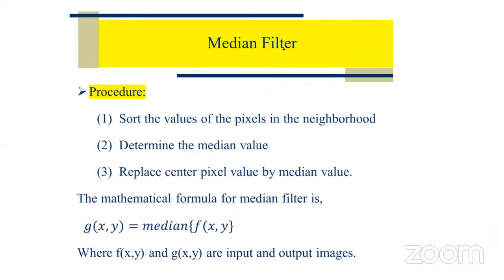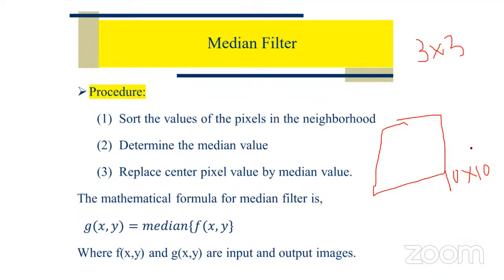Now, how are we going to apply the median filter? That's the process here. How do we apply the median filter to reduce salt and pepper noise? Let us assume this is the input image, maybe a 7x7 or 10x10 image. Let us assume it is a 10x10 image. Now I want to apply the median filter. What we have to do first is fix the filter kernel size. I am assuming the size of the kernel or mask is 3x3. This is the first step. So we have a 10x10 image and the kernel mask is 3x3.